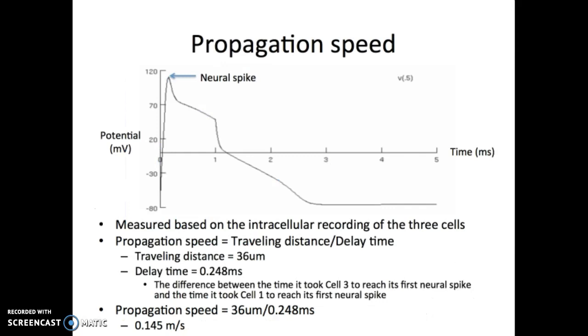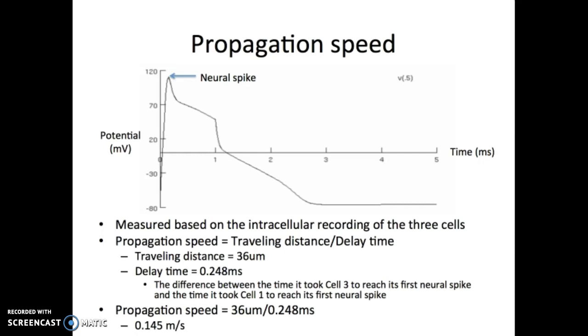The propagation speed is measured based on the intracellular recording of the 3 cells. It is calculated by taking the traveling distance and dividing it by the delay time. The traveling distance is 36 microns, which is the length of a model that contains my 3 model pyramidal cells. To find the delay time, I first exported the data of the voltage graph of my cell model 1, 2, and 3 from NEURON. Basically, that's what you can see in the slide right now.